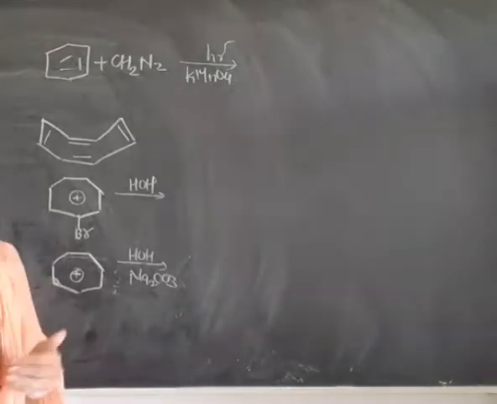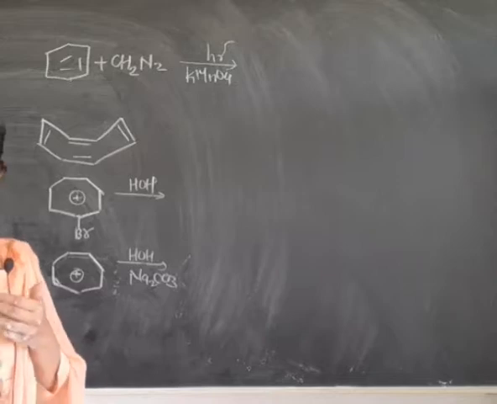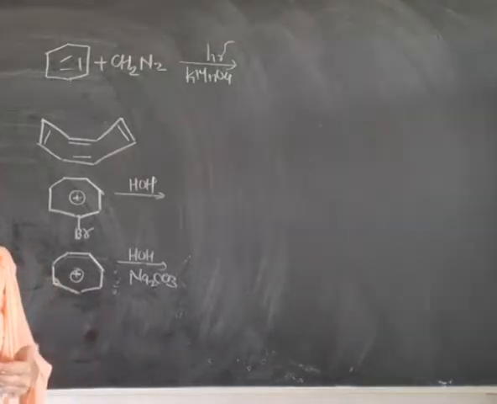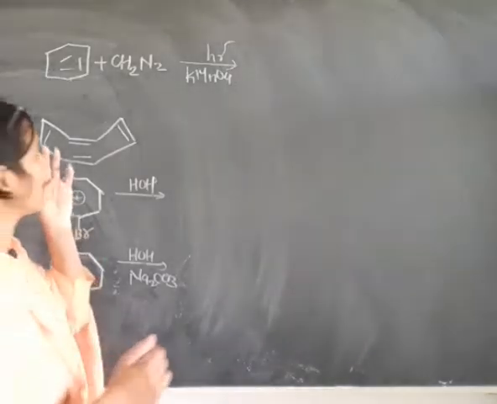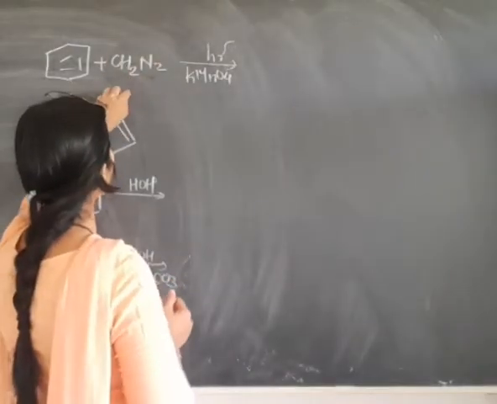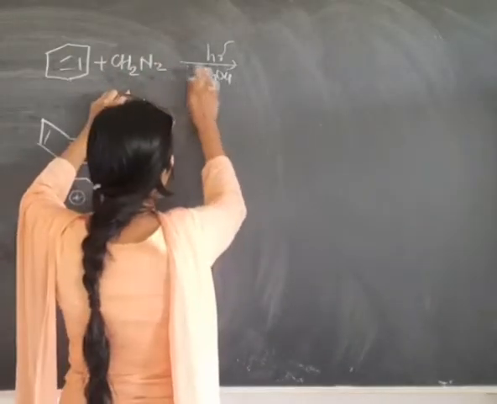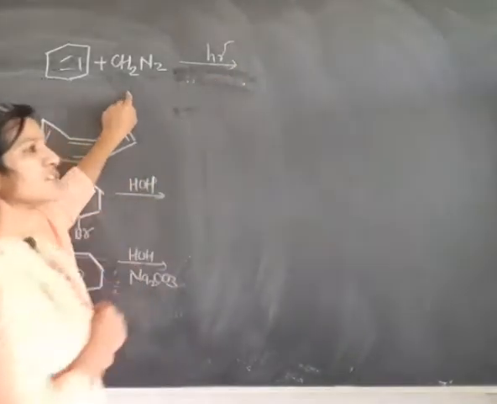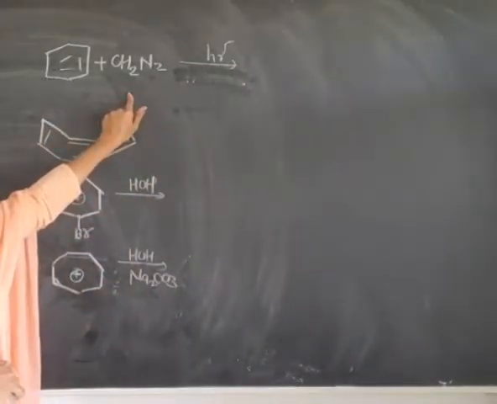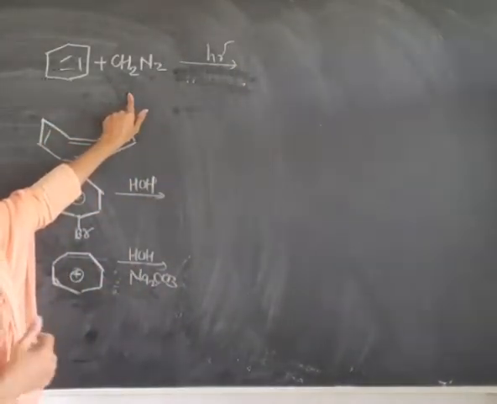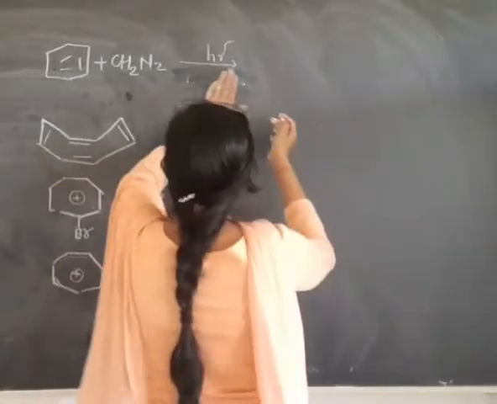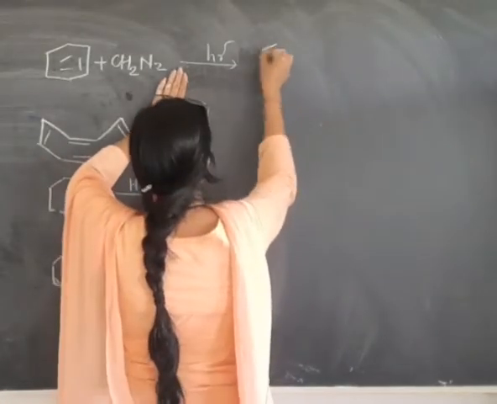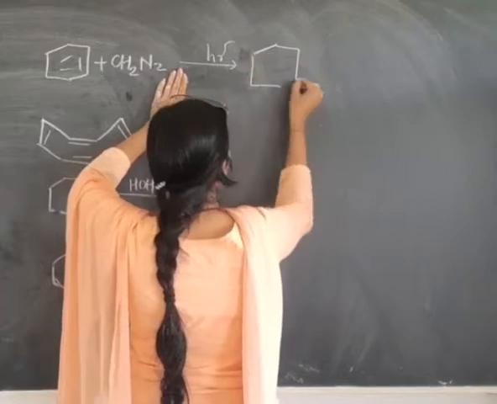So friends, before finding out the nature of that product, we should solve the reaction. It is an azomethane group, and look toward this, it is hν. hν is nothing but a photolytic reaction. In presence of the light, the reaction takes place, and therefore what happens?